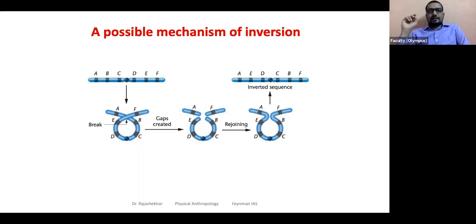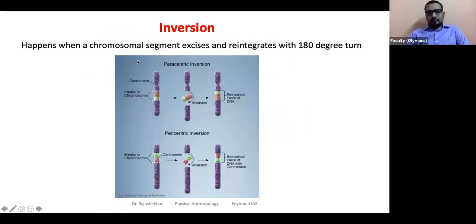So there are 2 types of inversions that we hear, with reference to the centromere. Some inversions are where the centromere is not part of the inversion process, so it is not involved in that, meaning it may be excluded from the inversion process. Some are where the centromere is part of the inversion because the inverted region contains the centromere. So if this flipping happened and the centromere is involved in that, depending on that, you call it either pericentric or paracentric inversion. So inversions can be pericentric inversions or paracentric inversions.